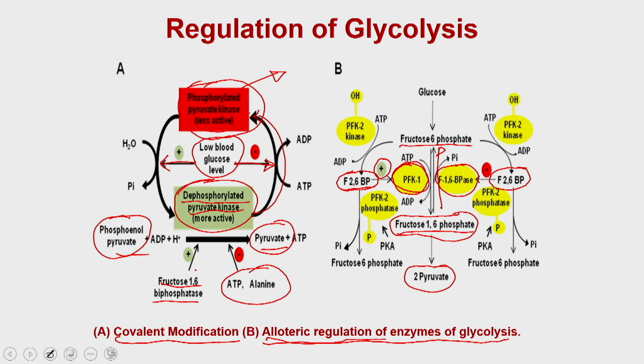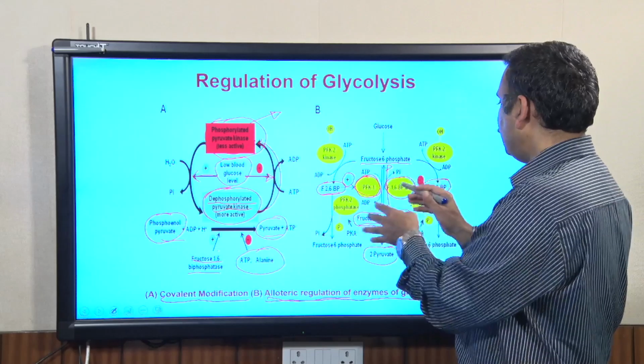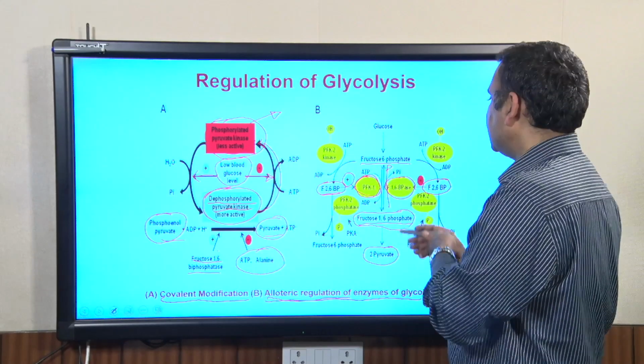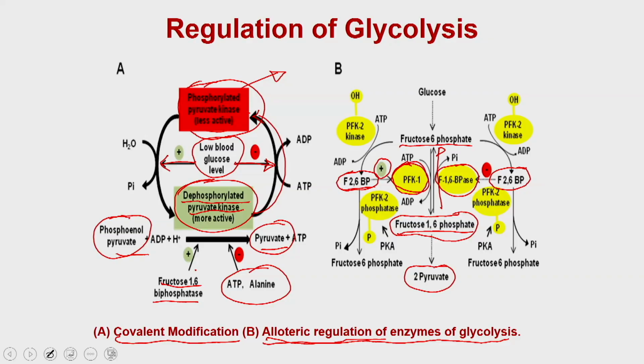which means that on one hand it increases the activity of phosphofructokinase, so that will increase the phosphorylation reaction. On the other hand, it reduces the activity of the phosphatase, and by doing so fructose 2,6 bisphosphate allosterically favors the formation of fructose 1,6 bisphosphate. Once the function of fructose 2,6 bisphosphate is over, it gets converted into fructose 6 phosphate, and that is how its effects are controlled.